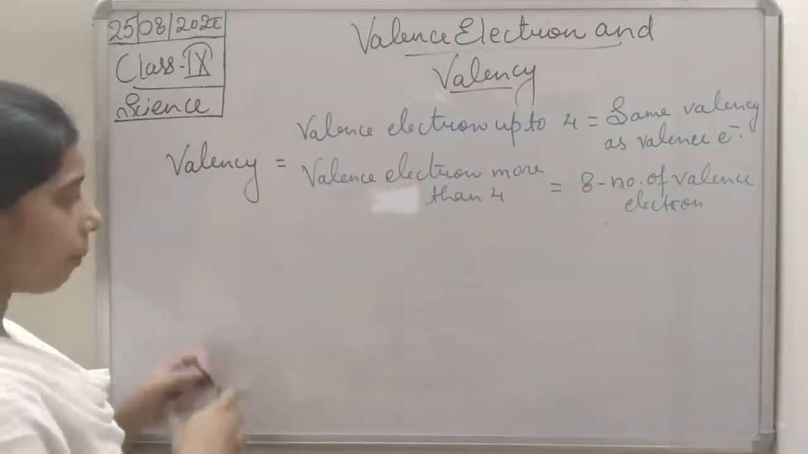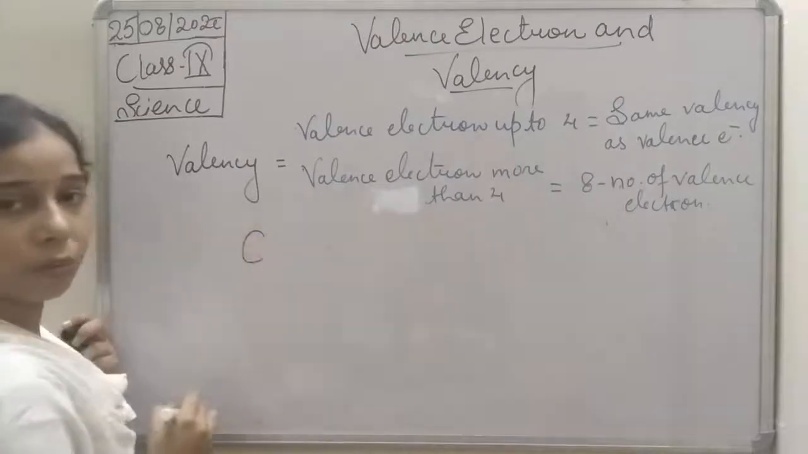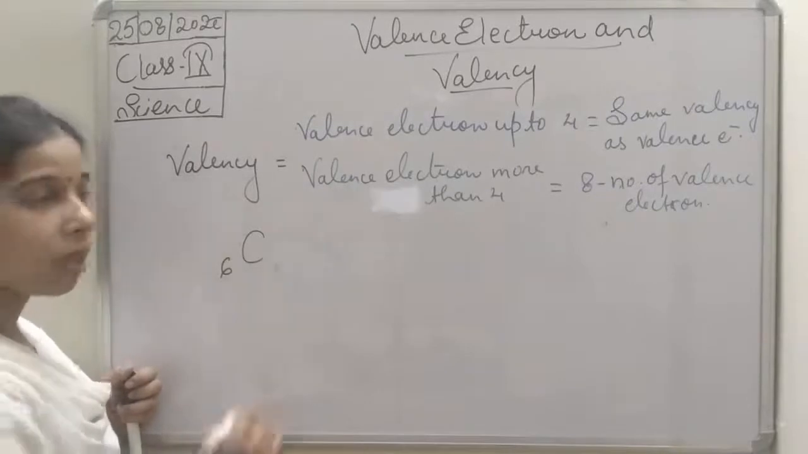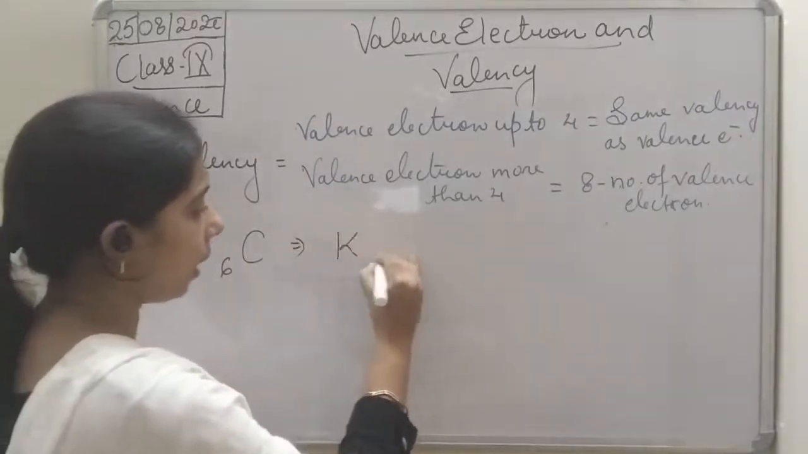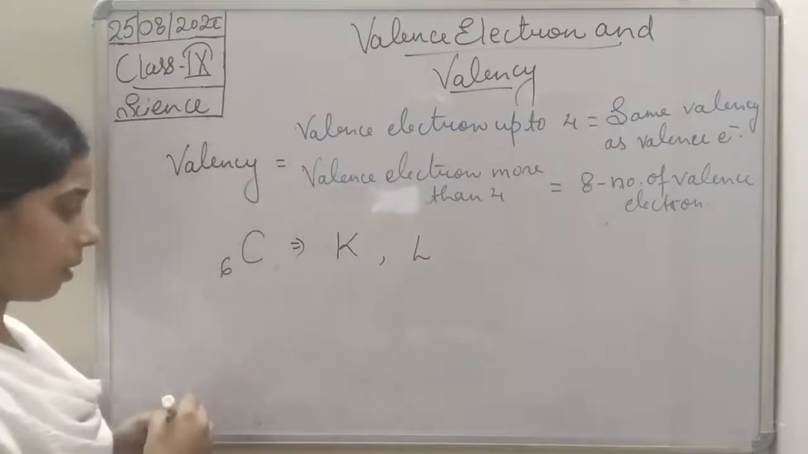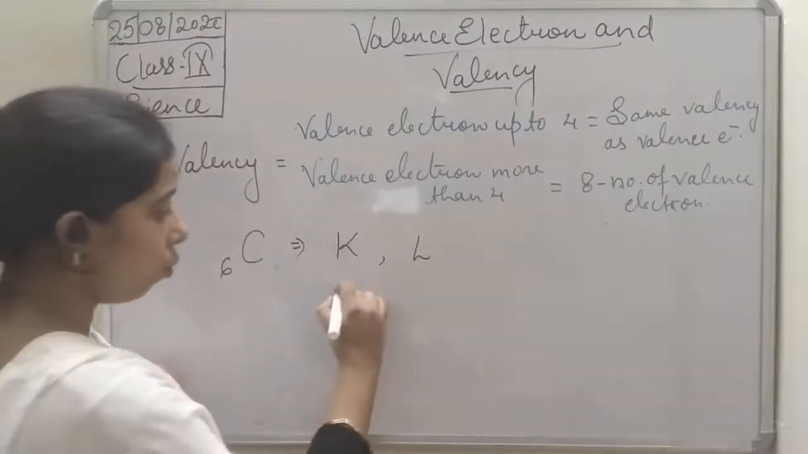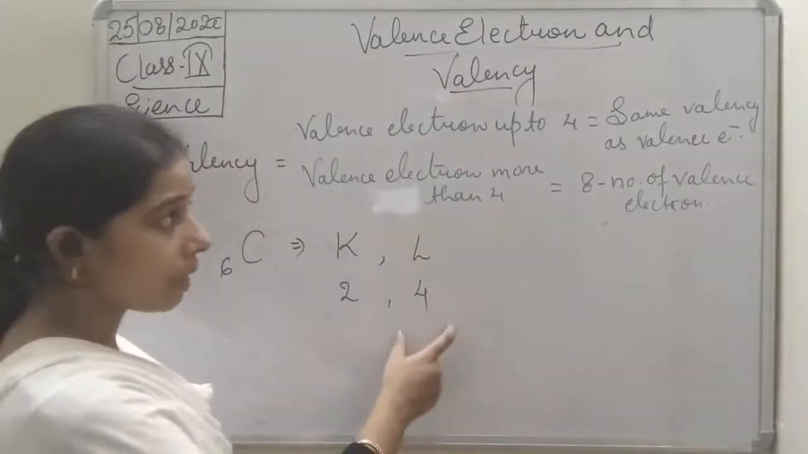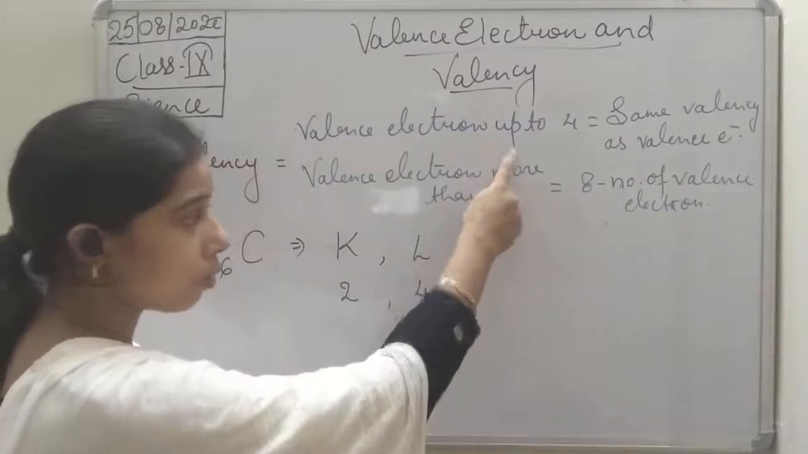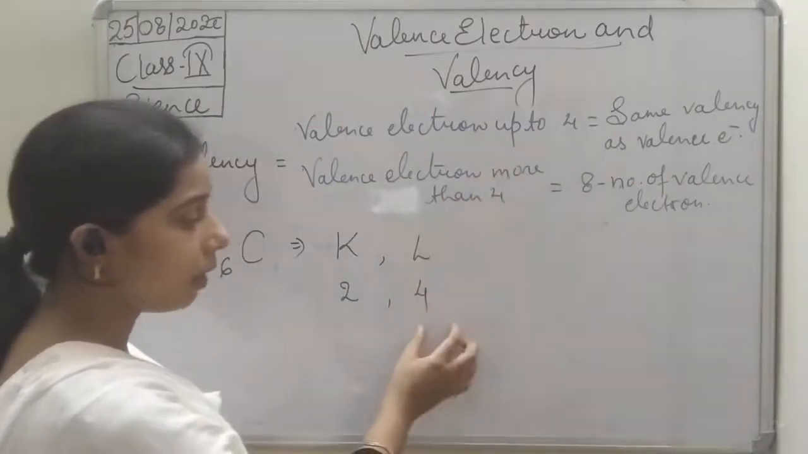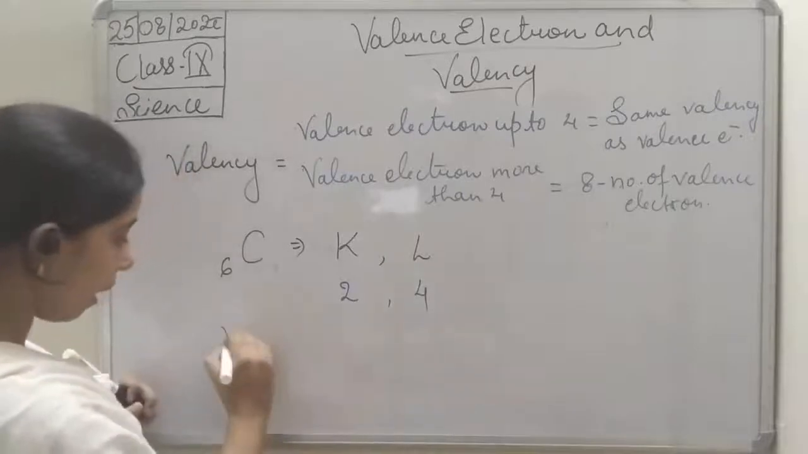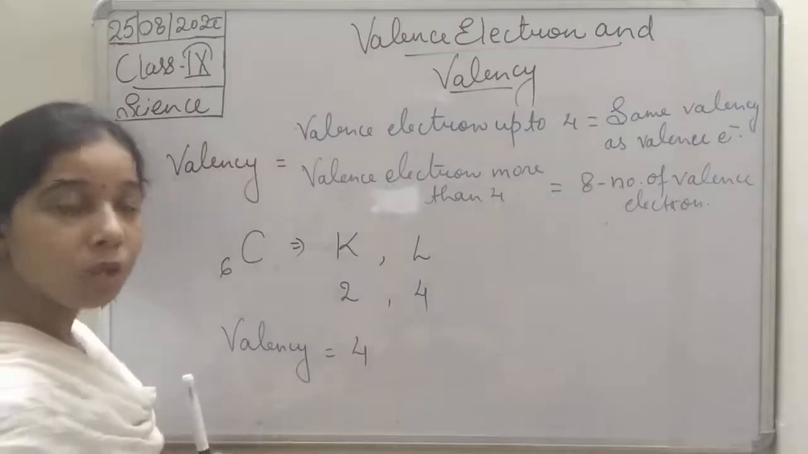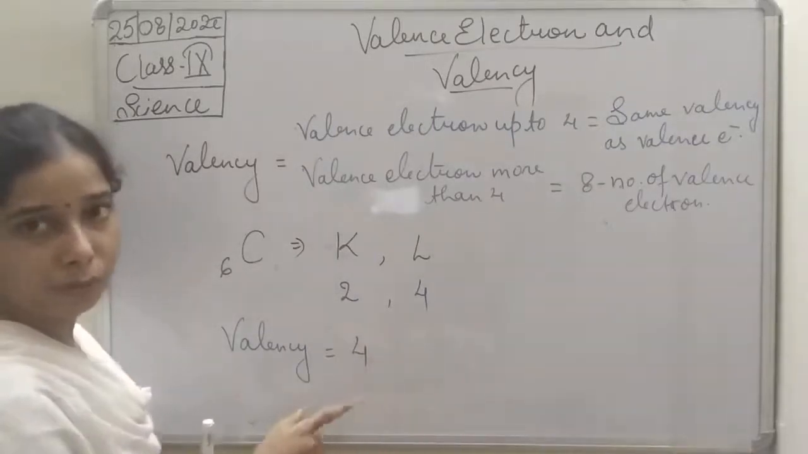We can take another example, like carbon, students. Carbon has atomic number 6. If we divide the electrons into K and L shells, it will be 2 and 4. So up to 4 we discussed, students. The last shell has 4 valence electrons, so the valency will be 4. Up to 4, the valency will be 4.